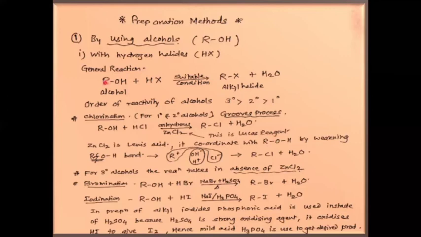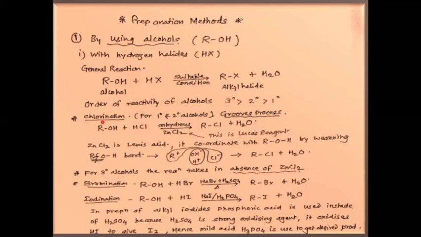This tertiary carbonium ion has planar geometry, but secondary and primary carbonium ions have tetrahedral geometry. So tertiary alcohols are more stable than secondary and primary, so the reactivity order is in this way.